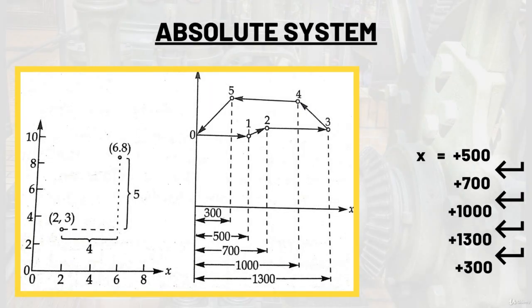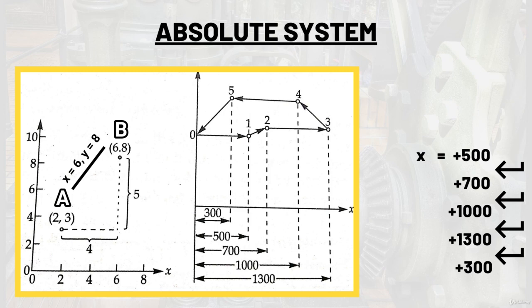Next we have the absolute system. In this system, the movement commands are with reference to the origin. The movement from point A to point B is specified as x equal to 6 and y equal to 8.